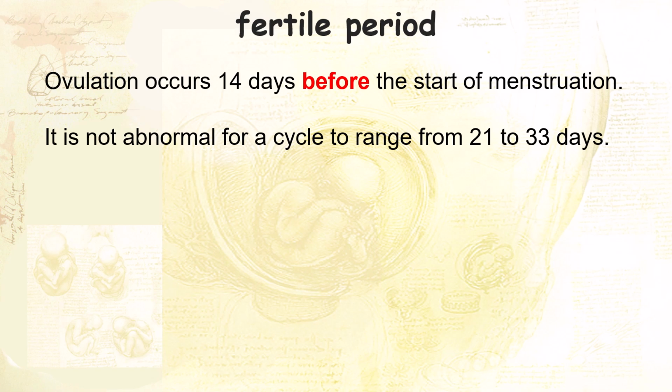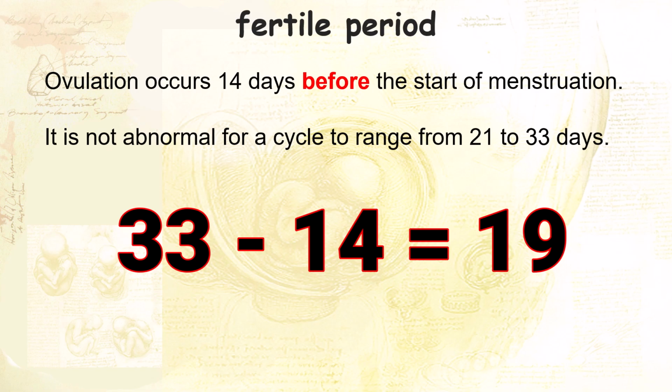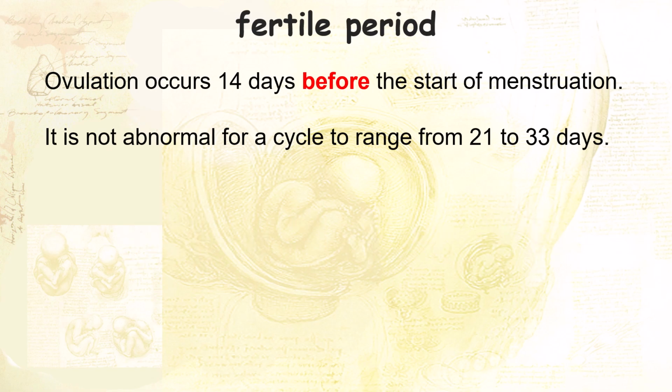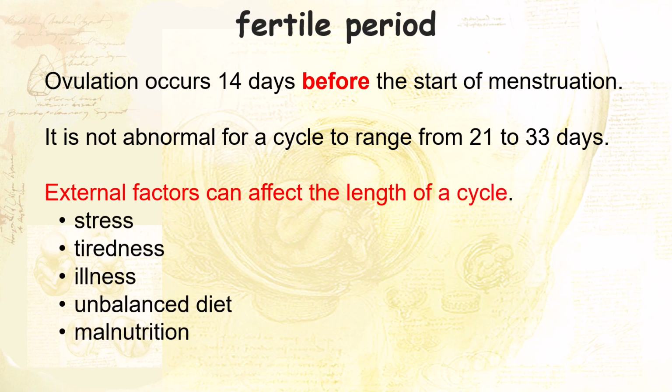meaning to say that if a woman's cycle is 21 days, ovulation is likely to take place on day 7, while someone with a 33-day cycle, it will take place on the 19th day. External factors related to mental and physical health can affect the length of a cycle, causing it to be shorter or longer than the normal range.